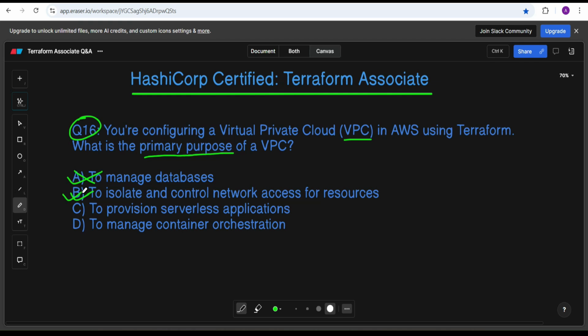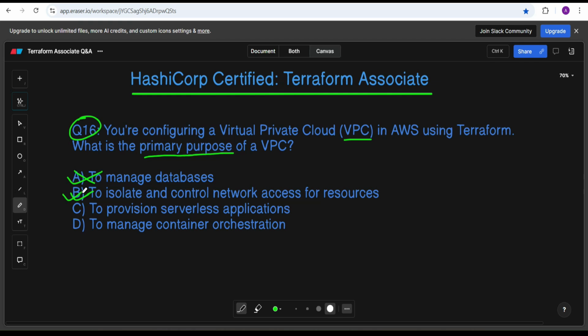This will allow users to securely launch and manage cloud resources such as virtual machines, EC2 instances in AWS, databases and containers. There are many key objectives for the VPC. One is isolation, which we already discussed. Another is custom network configuration, where we can define our own IP range, subnets, route tables and gateways.